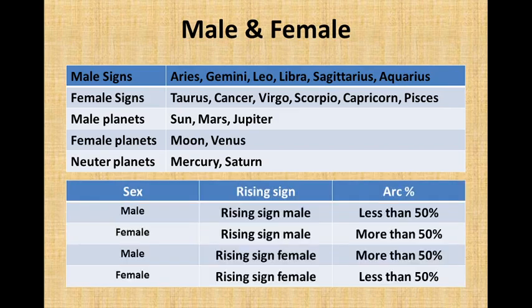If the person is male and rising sign is male, then the arc should be more than 50%. If person is female and rising sign is male, the arc should be more than 50%. If person is male, rising sign is female, arc should be more than 50%. And if person is female, rising sign is female, arc should be less than 50%.